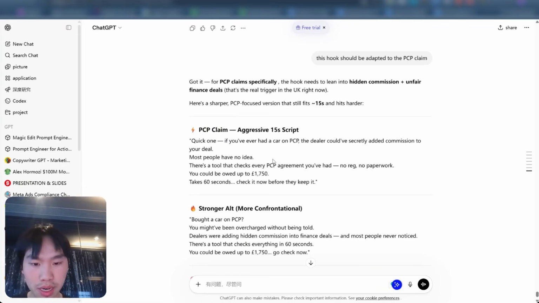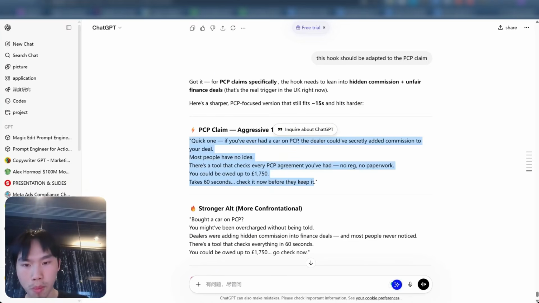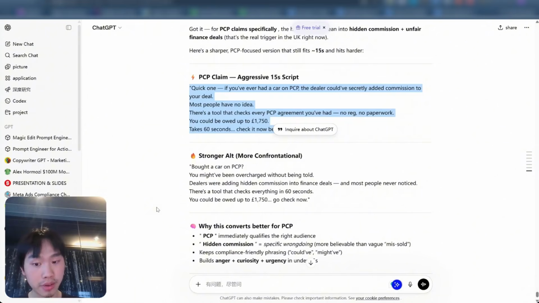Okay, that's great because I'm one of the first, right? Obviously this happens just subconsciously, but there's a tool that checks every PCP agreement you've had. No regulations, no paperwork. It could be owed up to this. Take a sec, check it now before they keep it. So very short, compact, but very good ad. We can definitely use this.